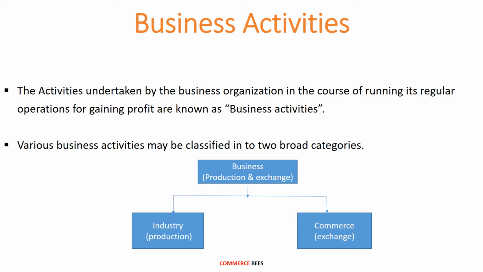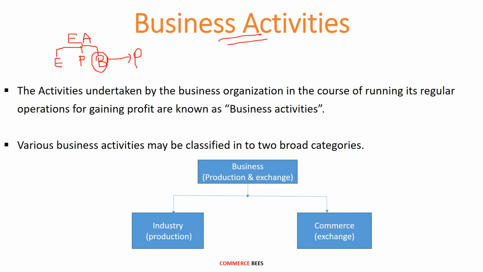In my previous videos, I have already discussed with you the meaning of economic activity and the types of economic activities, wherein the economic activities are divided into three types. The first is employment, the second is profession, and the third is business. When we talk about business, business is an economic activity involving production, exchange, distribution, and sale of goods and services for earning profit. Then what is the meaning of business activities?